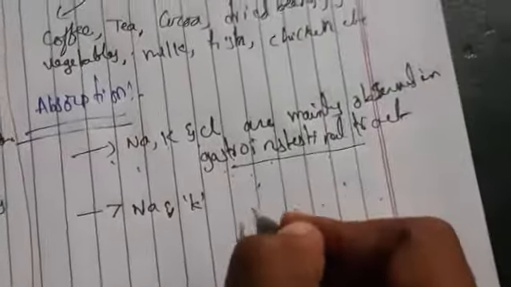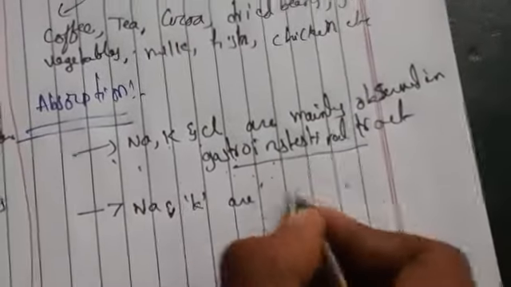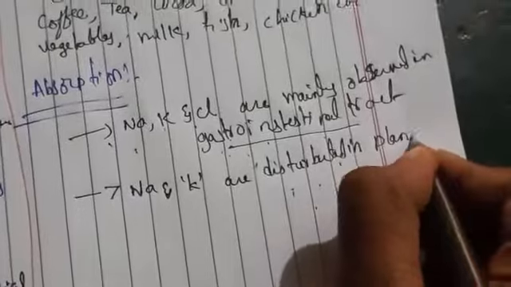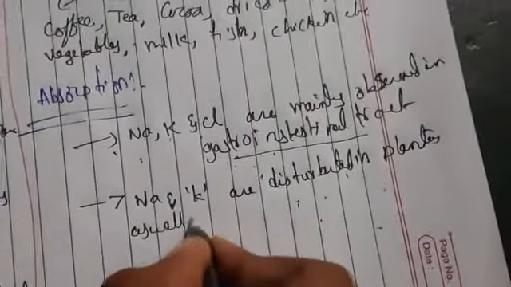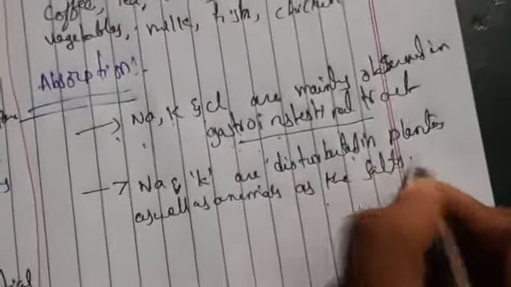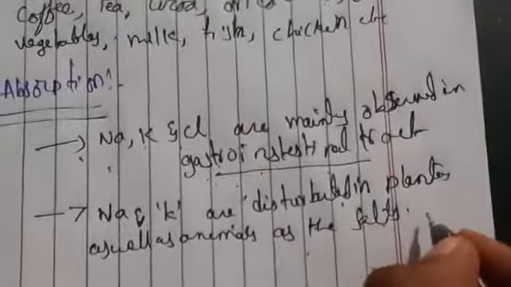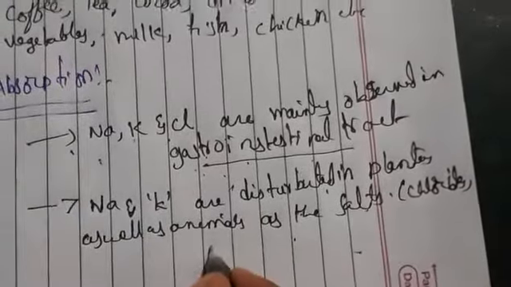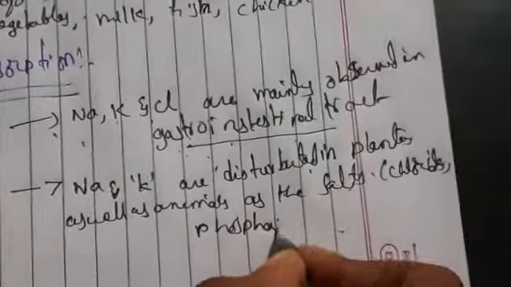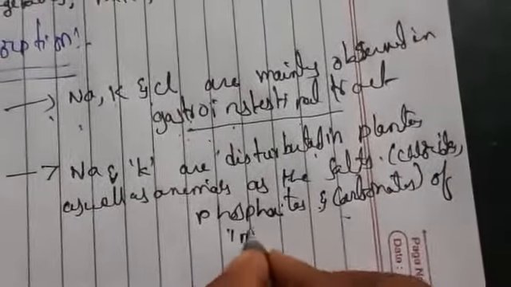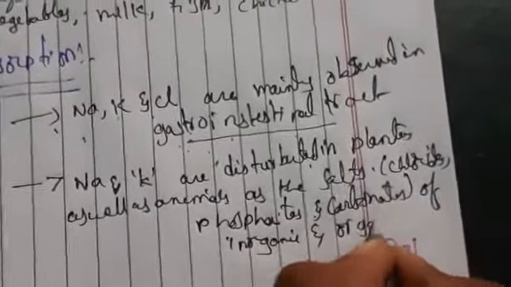Sodium and potassium are distributed in plants as well as animals as salts, as chlorides, phosphates and carbonates, of inorganic and organic salts.